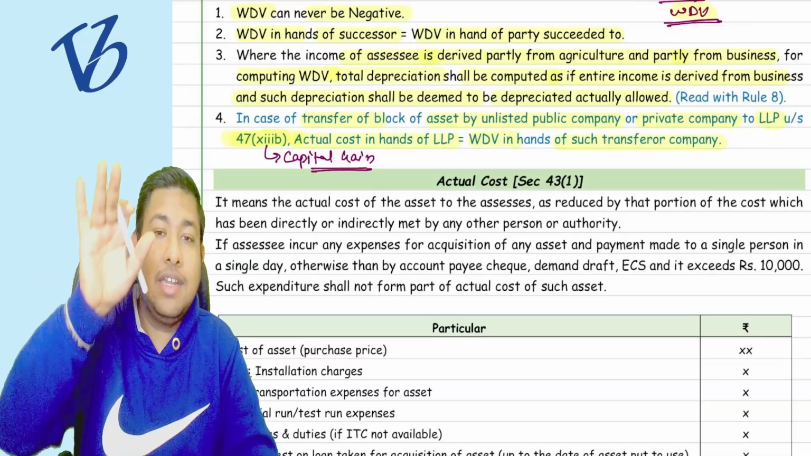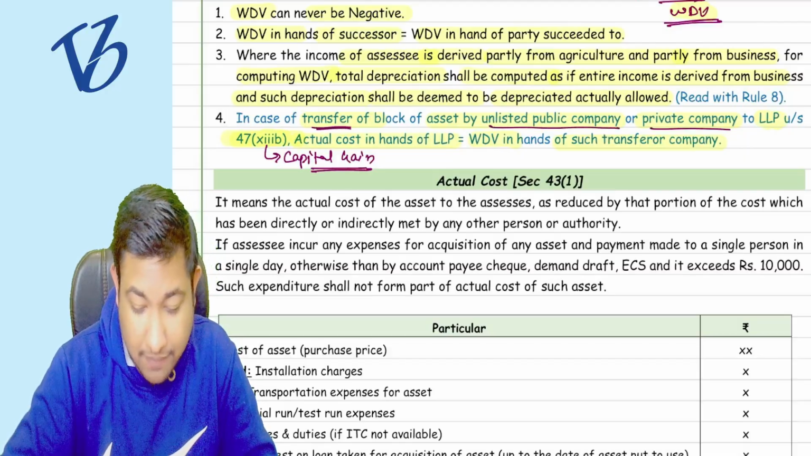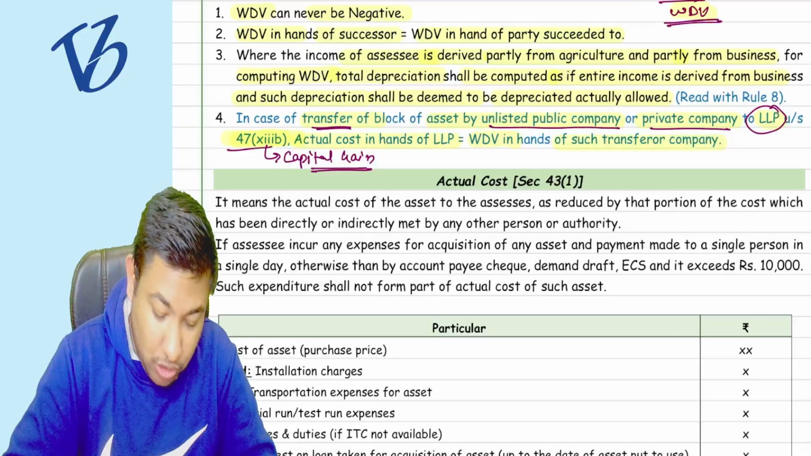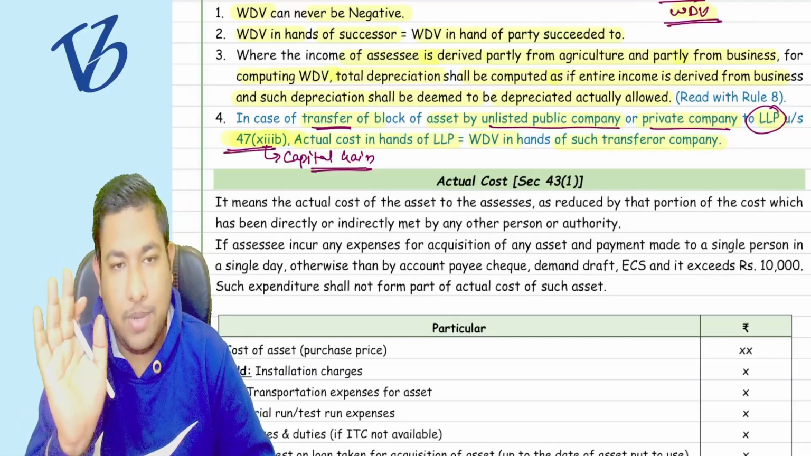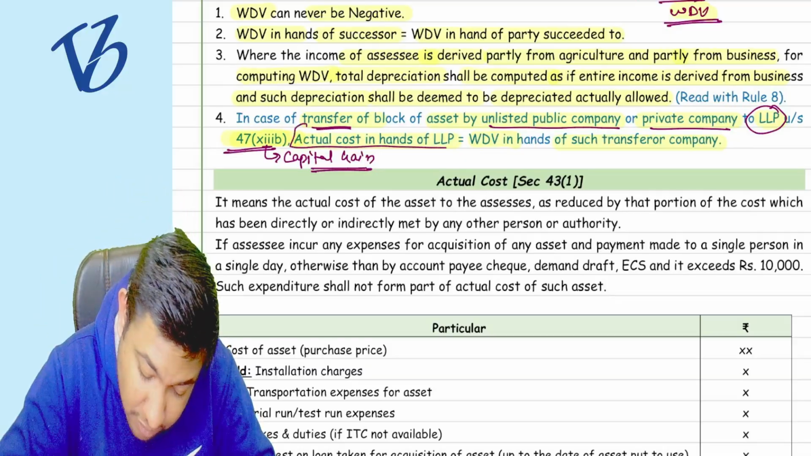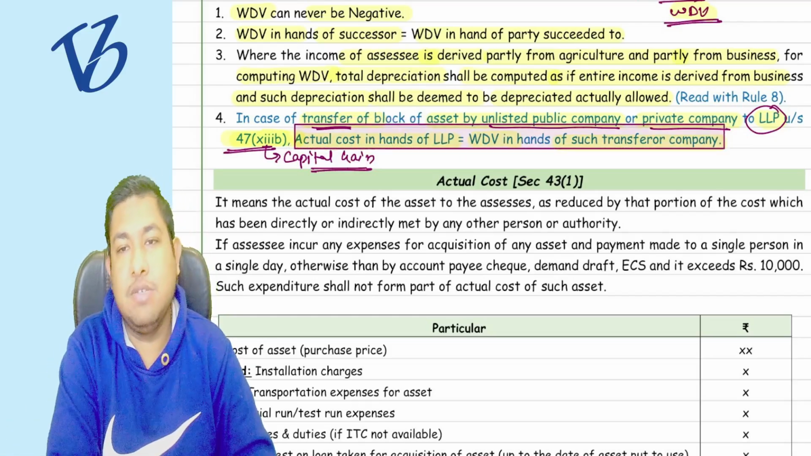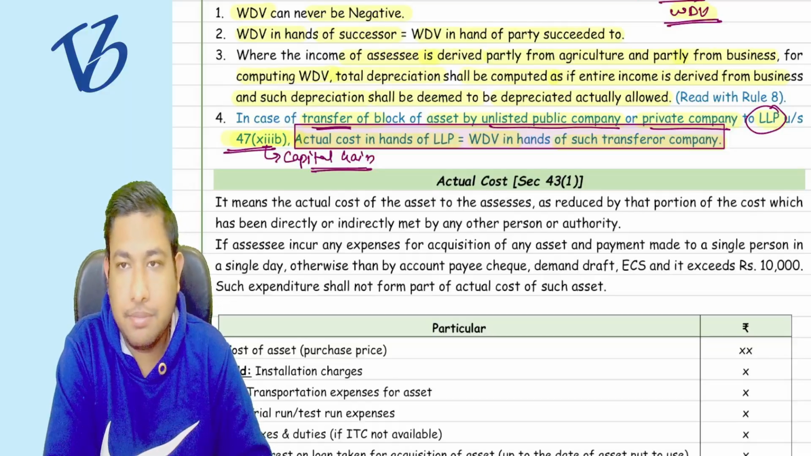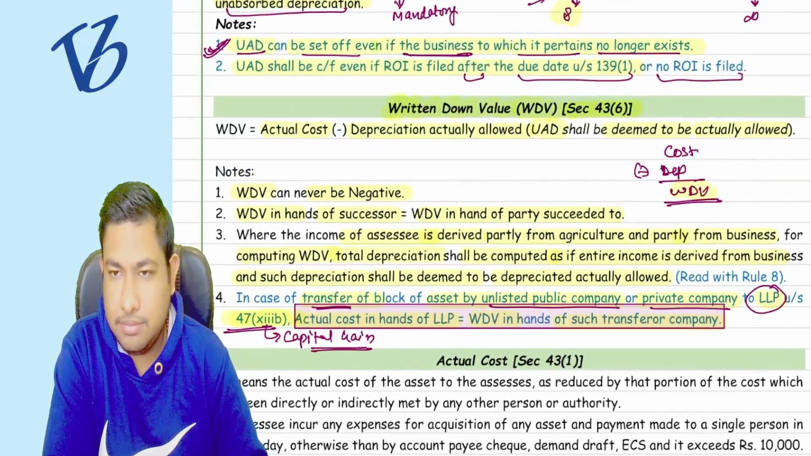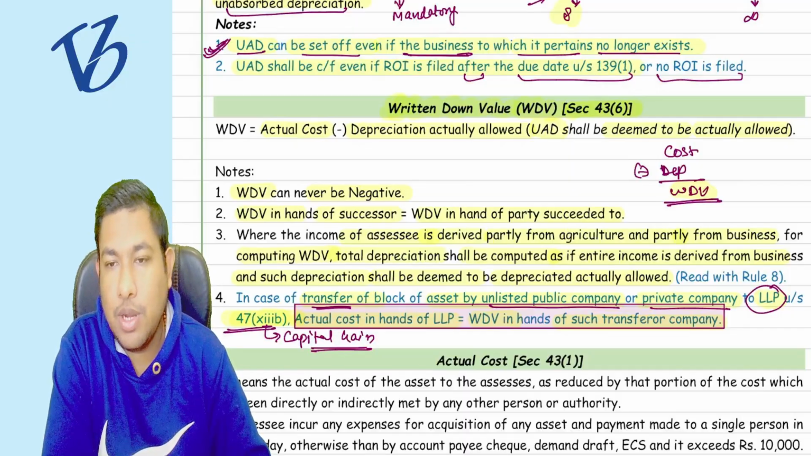But it is interlinking that if there is a transfer from an unlisted public company or private company to an LLP, it is exempt from capital gains. That was the interlinking. But for the purpose of PGBP, do you understand this much part? This is relevant for PGBP. Clear? Done? So if you want to take a snapshot of written down value, just read it once and grasp it. It is more important.